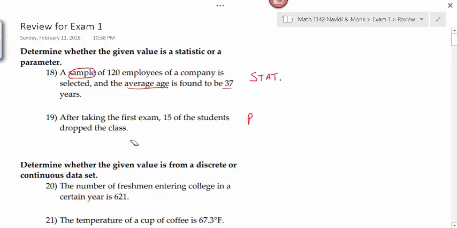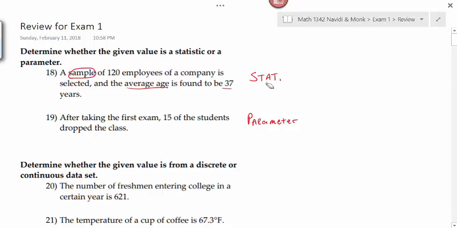You want to look for key words in these types of problems that will help you decide whether or not you're looking at a sample or a population. If I would have said something like all of the employees at the company were surveyed, whatever the results were, that would be a parameter because I looked at all of the company employees, not at a subset or a sample of the employees. Does that make sense? Look for key words here.